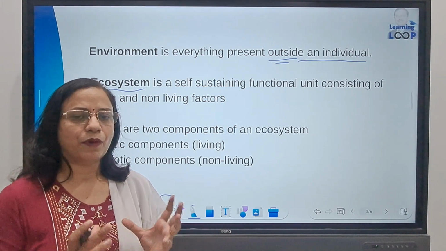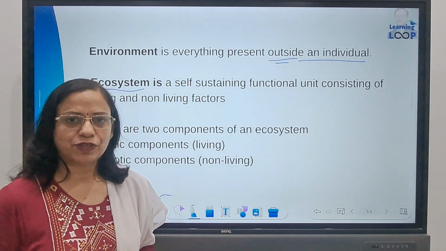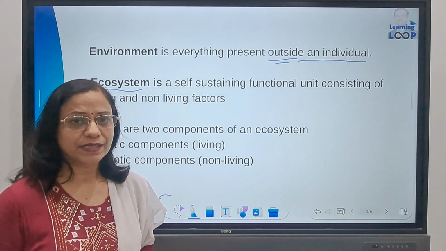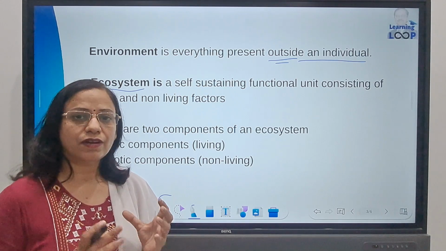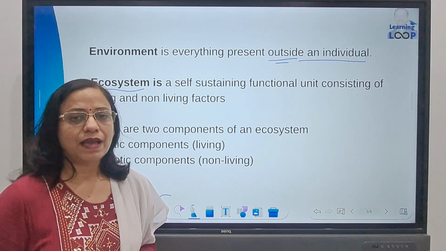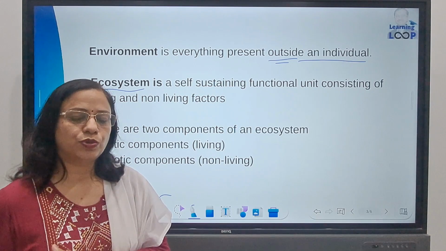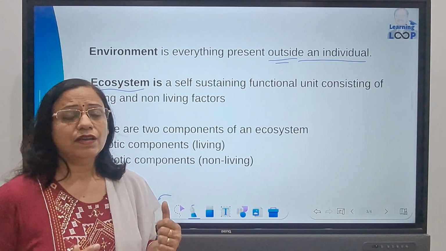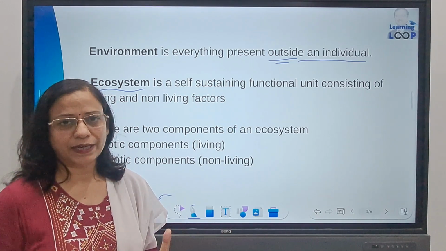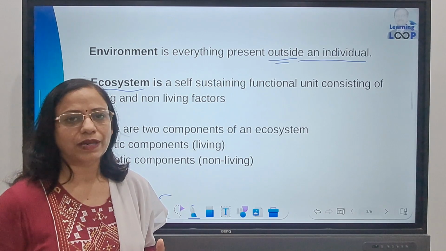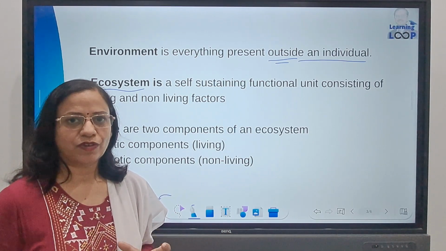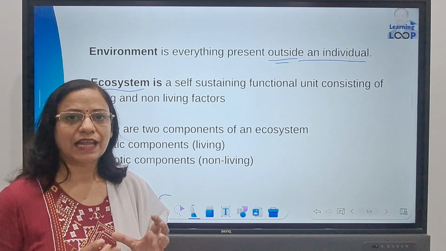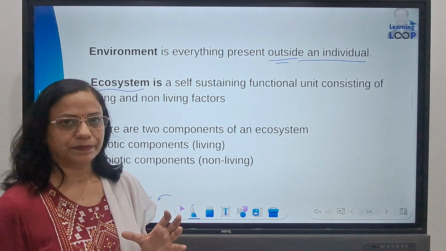Like if we consider a pond, there are different types of aquatic animals, different types of aquatic plants, and microorganisms present inside it, but they don't need to go out to get their daily needs. Even if no one is around that pond, no one is adding something to it or taking something out of it, it is still capable of surviving on its own. So that forms a self-sustaining ecosystem.